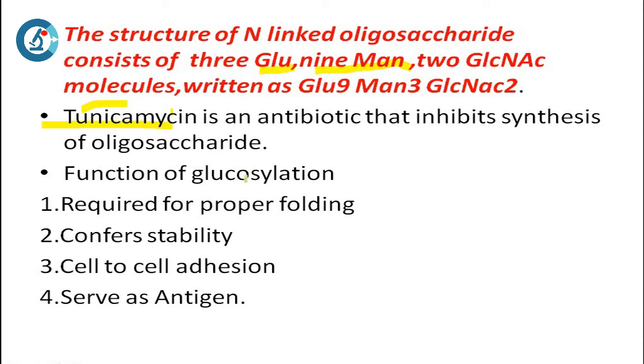Now, what are the functions of glycosylation? Glycosylation is required for the protein to fold properly. It confers stability. It also aids in cell-to-cell adhesion. It also serves as an antigen. Again, these are very important functions of glycosylation.